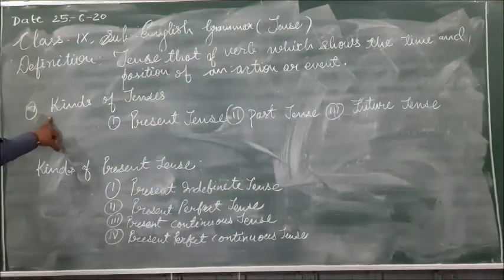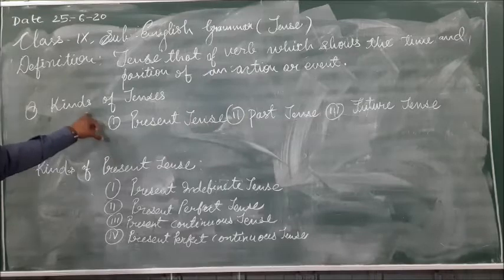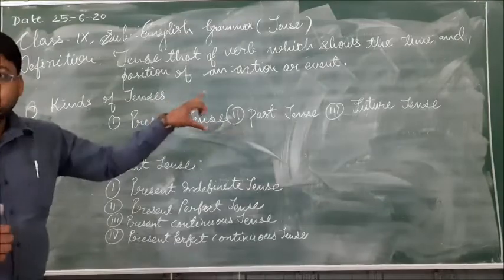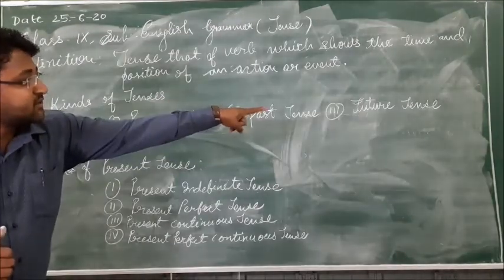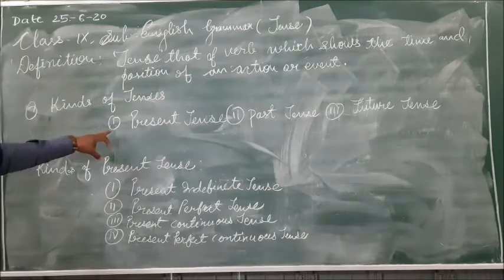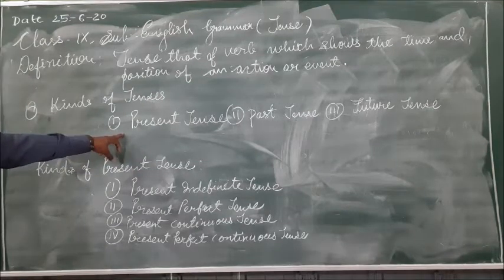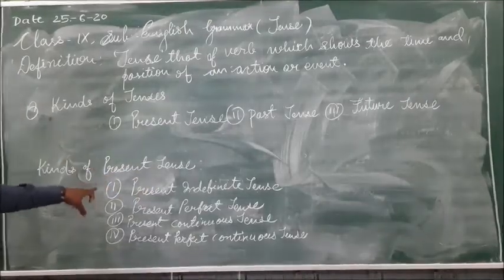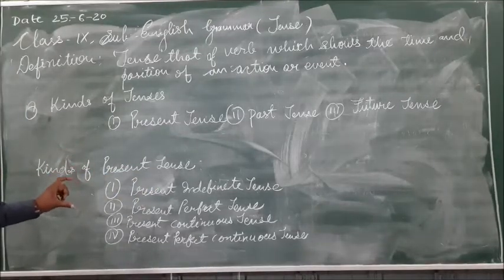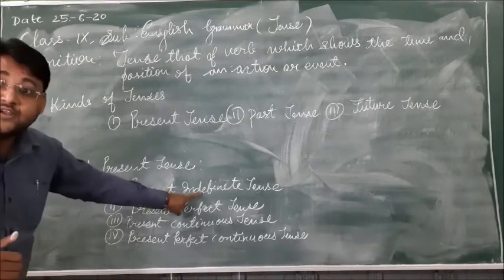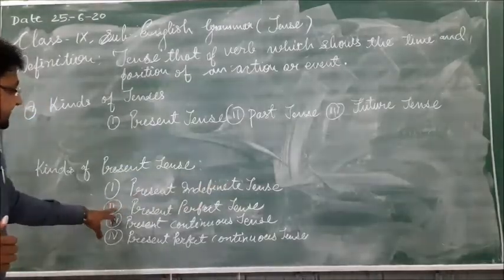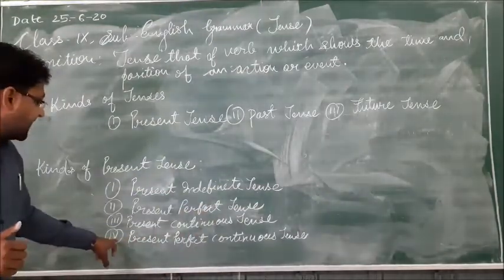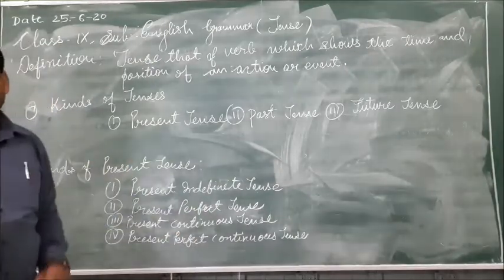Here you can see the kinds of tenses. Mainly the kinds of tenses are divided into three parts: present tense, past tense, and the third one is the future tense. So we will discuss the present tense. Here you can see the kinds of present tense: first is the present indefinite or present simple tense, second is the present perfect tense, third is the present continuous tense, and the fourth is the present perfect continuous tense.